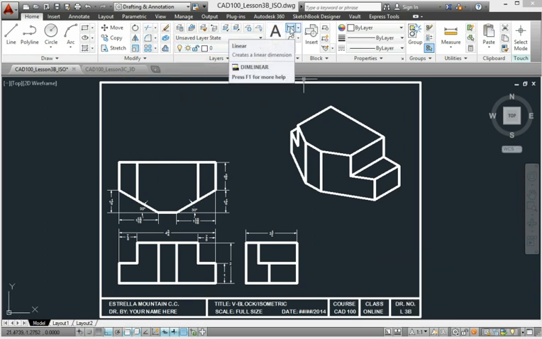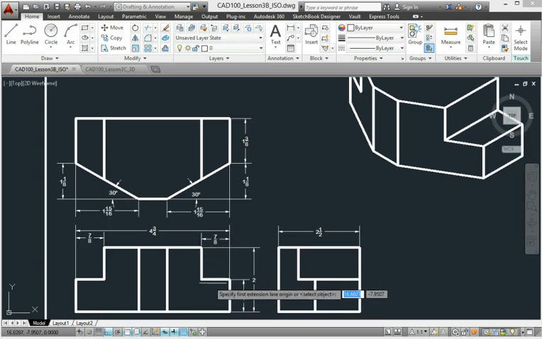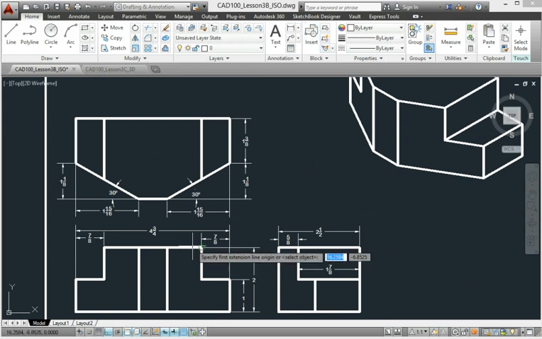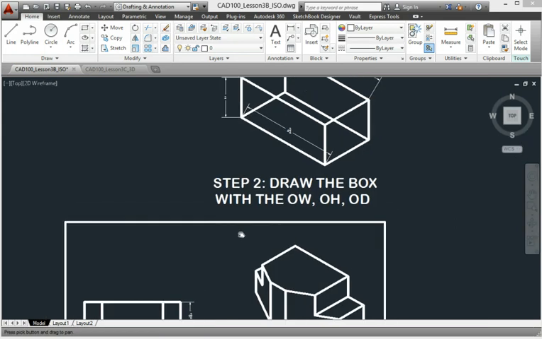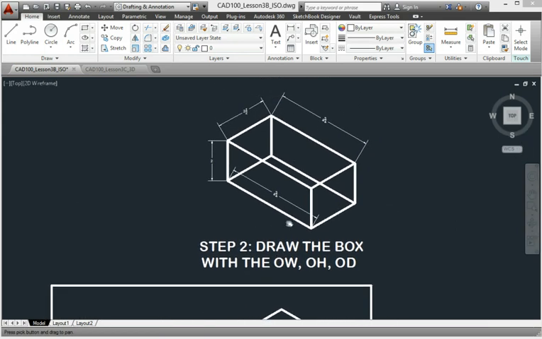It is convenient to add extra dimensions to our orthographic drawing to help us as we create our isometric drawing. For example, this length of this line here will be important later on. So let's dimension that. We might need this. And these little segments here. Just information that you will need as you draw.